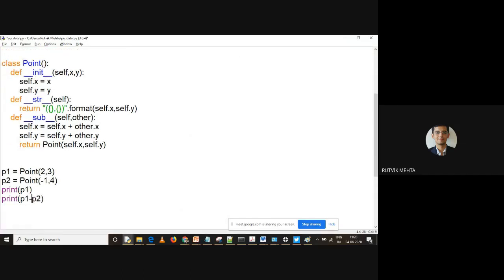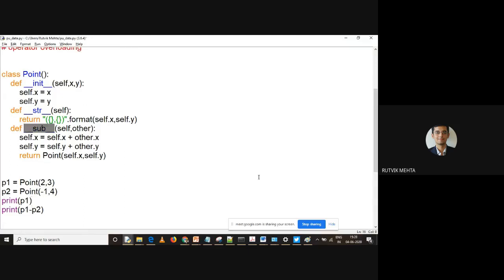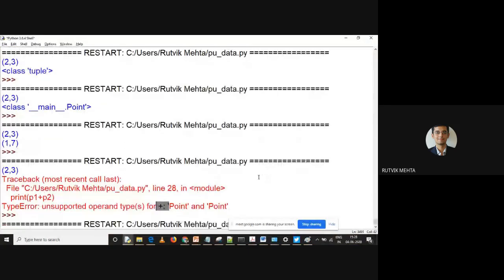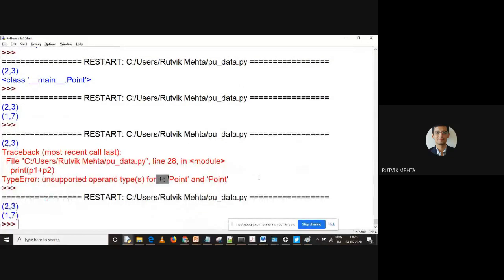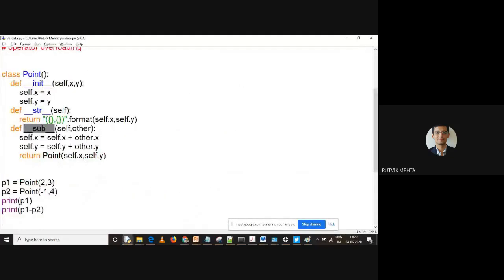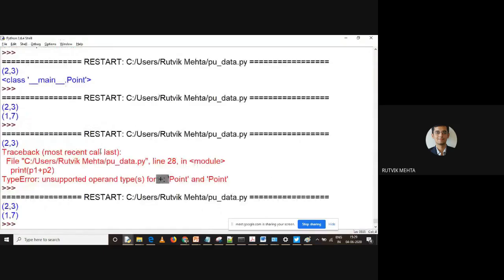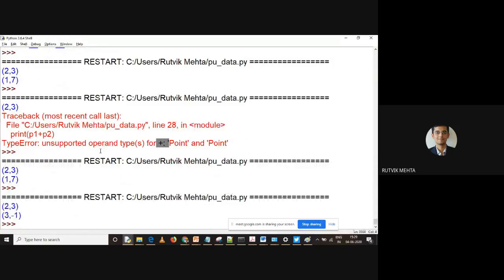Now understand this. Even if the method is subtraction, but if I keep addition over here, it will be doing addition. See this, 1, 7 is the answer. Are you getting it? So for subtraction, again, what you have to do, you have to change operator over here. See this. Now this will be subtraction. So it is giving me 3 and minus 1. Okay. So hope you are getting it. Hope this is clear to you.